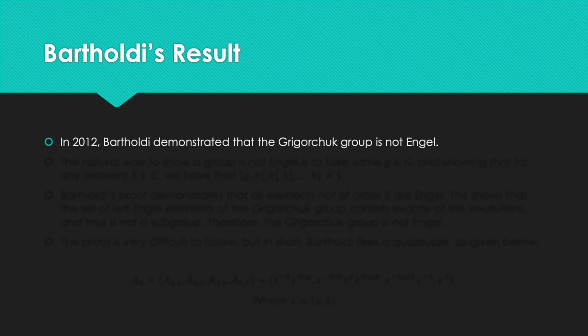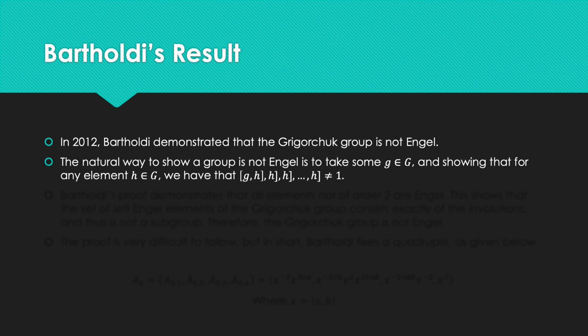So in 2012, Bartholdi demonstrated that the Grigorchuk group is not Engel. The natural way to show that a group is not Engel is to take some element in the group, and show that for any element h, the Engel commutator is not the identity. Here we've taken the commutator n times. It's a bit of an abusive notation, but that's what it means.